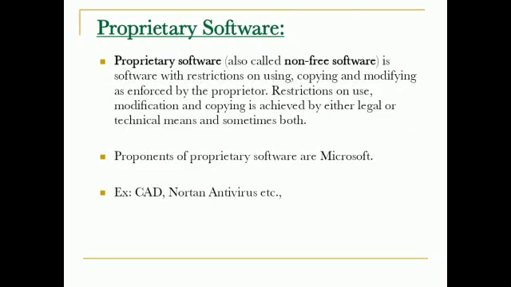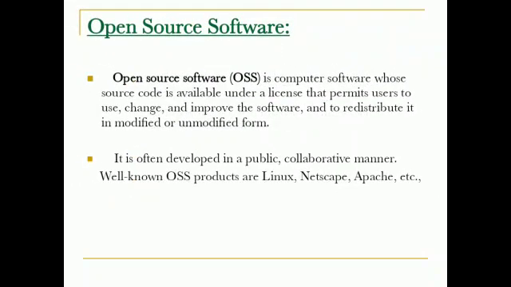Open source software should fulfill the following criteria. It should allow redistribution of the software without any restriction. It should allow modification: one can access the source code, modify it, and then redistribute the modified version of the software.